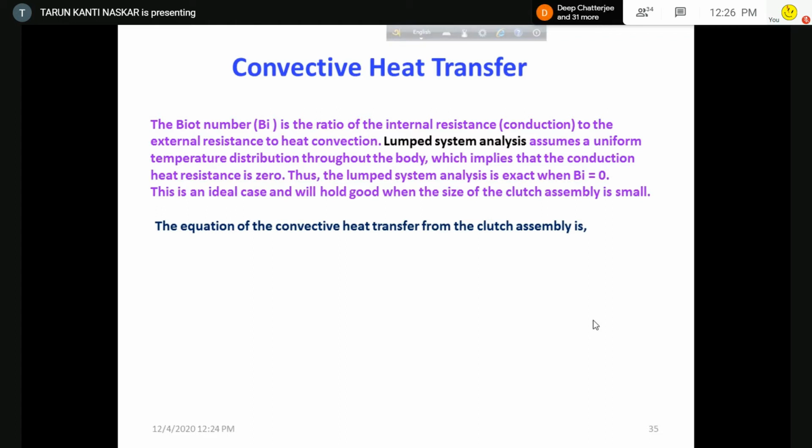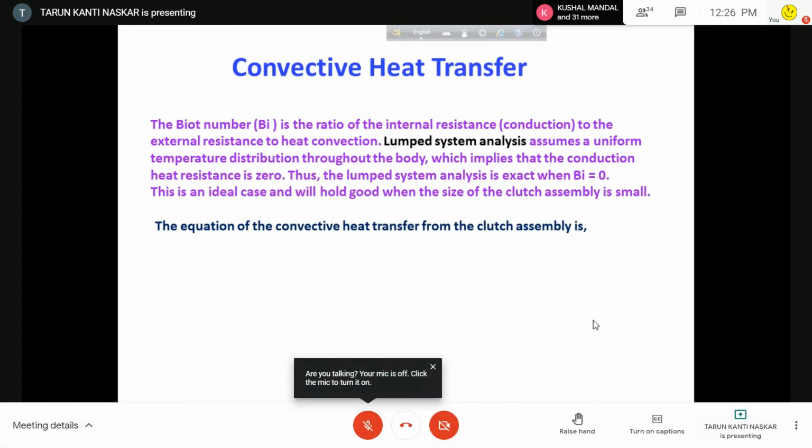So for the lumped system analysis, which is an ideal condition, in that case Bi will be equal to zero. So this is an ideal case, and if the clutch assembly is very small, then this will operate. If the clutch assembly is very large, then it won't operate. Is it clear up to this?